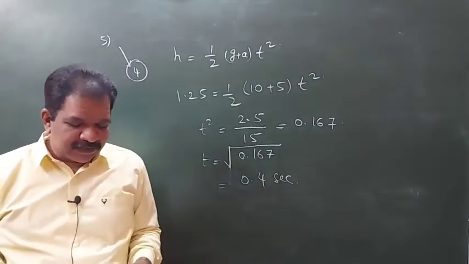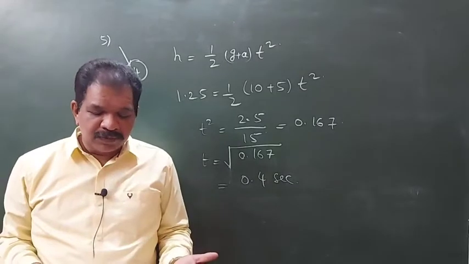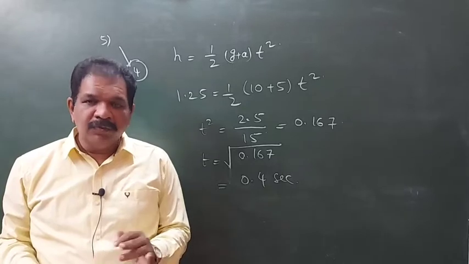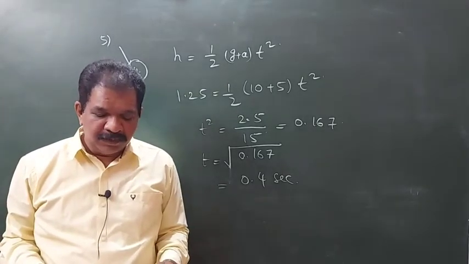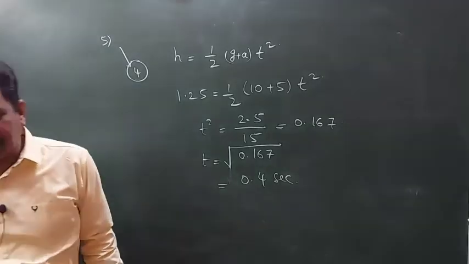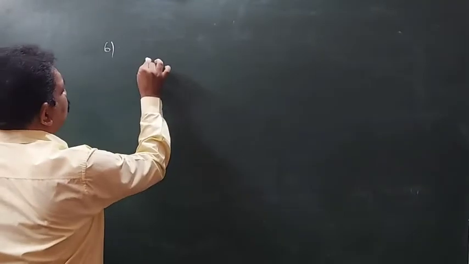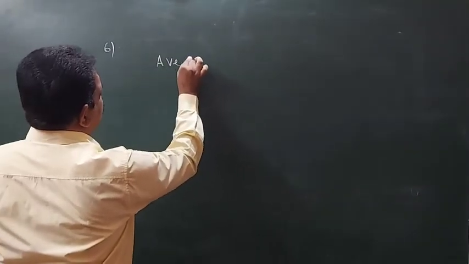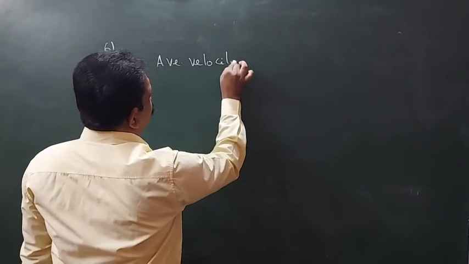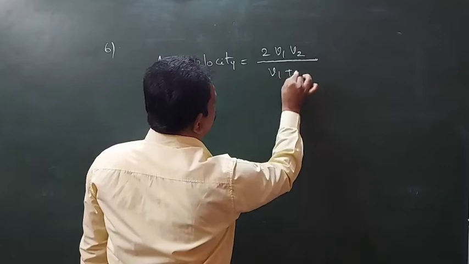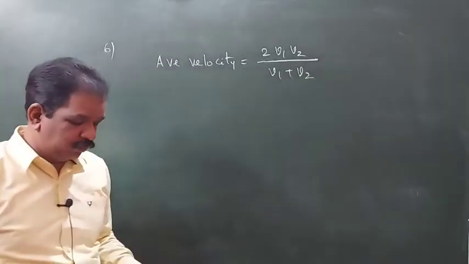Next, sixth question. A car moves from A to B with a speed of 30 km/h, and B to A with a speed of 20 km/h. What is the average velocity? Here the distance is the same, so average velocity is equal to 2v1v2 by v1 plus v2.